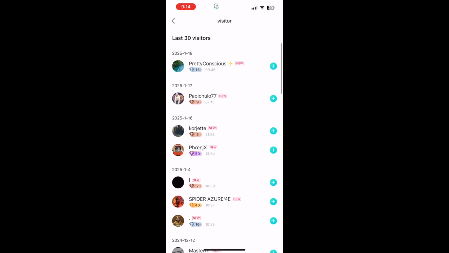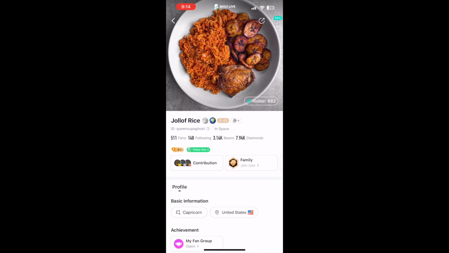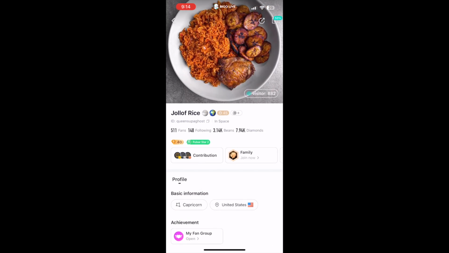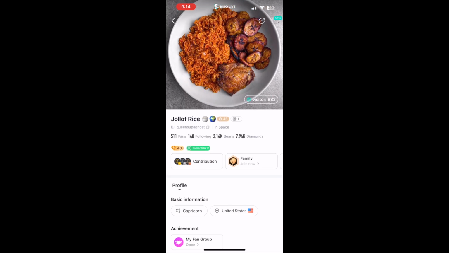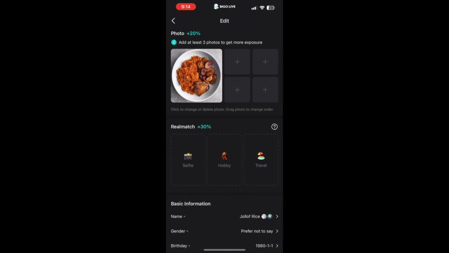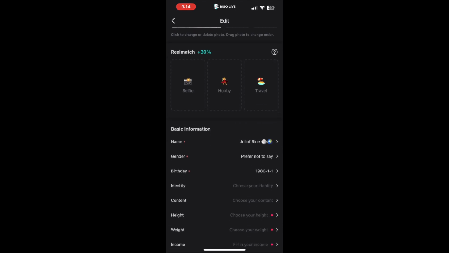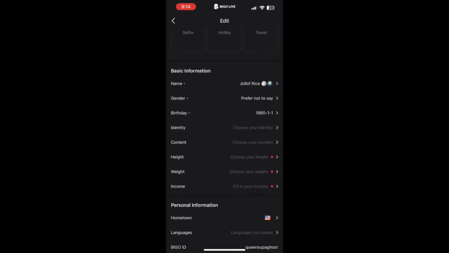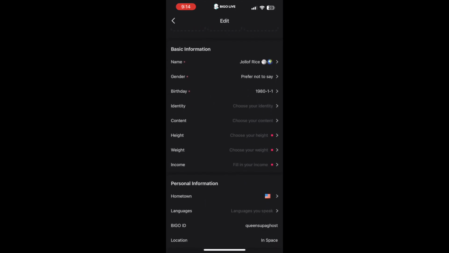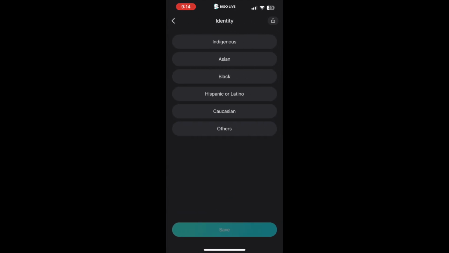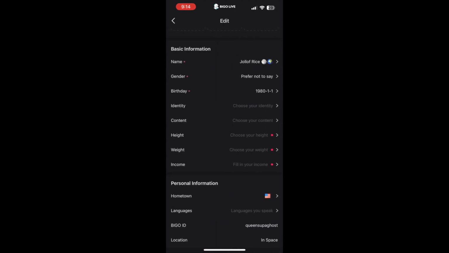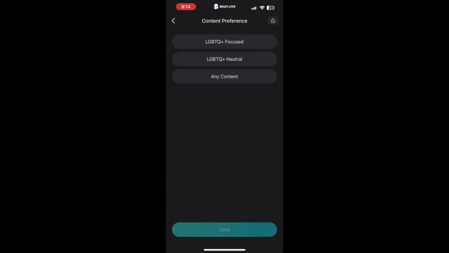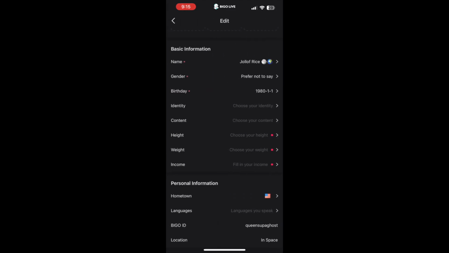Okay. And if you want to edit this, you need to go to the top right where you say it's 50% or whatever. Click on that. It's like a thumbtack, and you can update pictures. I think you can put up to 5, and then you can add some extra stuff. You can do your information, your gender, your profile name, your birthday. This is also where you'll change your Bigo ID if you can change it. You can only change it once unless you achieve SVIP, which is a different conversation.